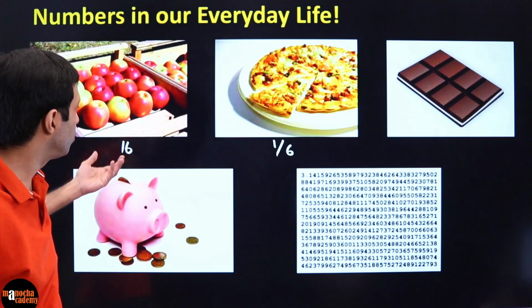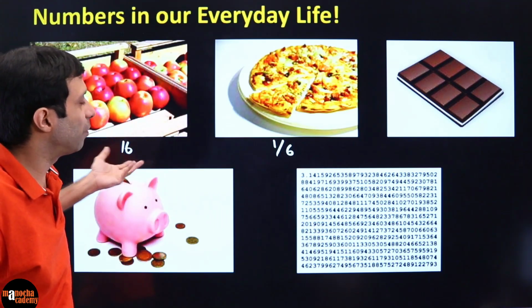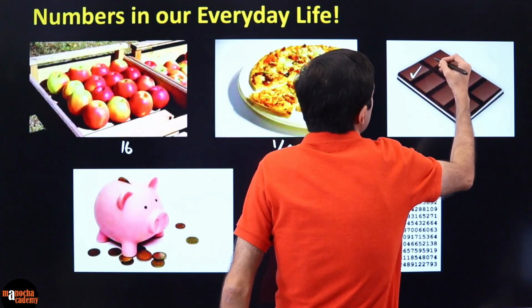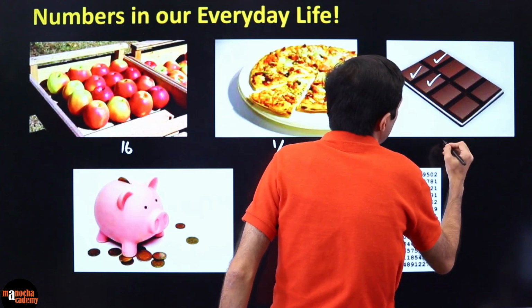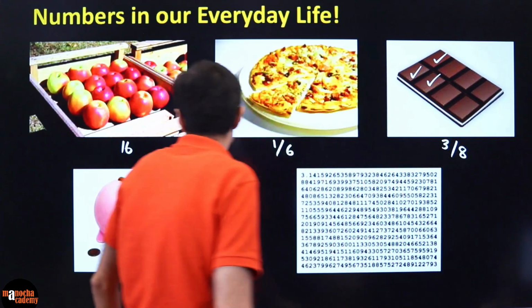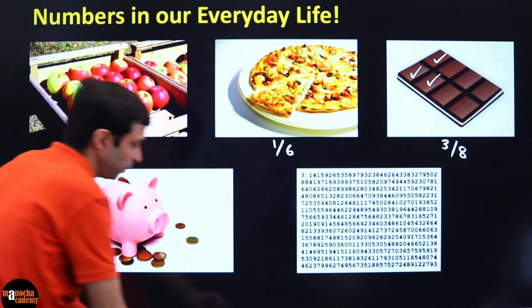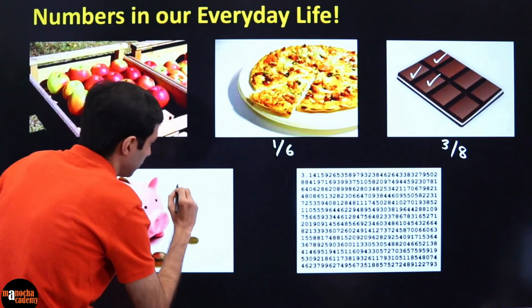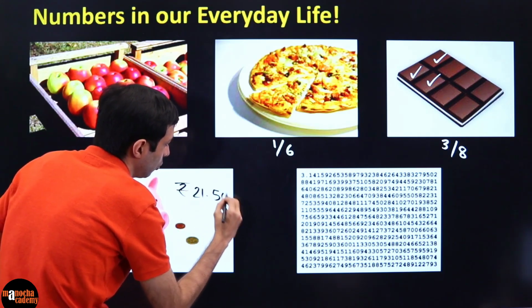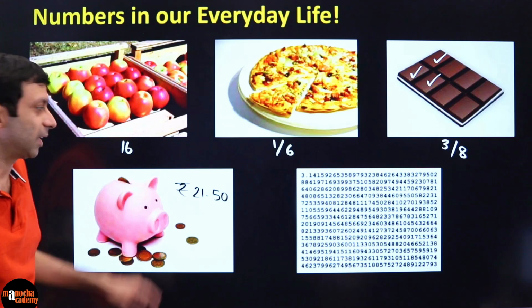Fractions. So we are using natural numbers or whole numbers, and we are using fractions. If you eat, let's say, this part of the chocolate, how much of the chocolate have you eaten? 3 divided by 8 pieces. So again, a fraction here. Let's say you've got some money in this piggy bank, let's say you have 21.50 rupees. So that's a decimal number.